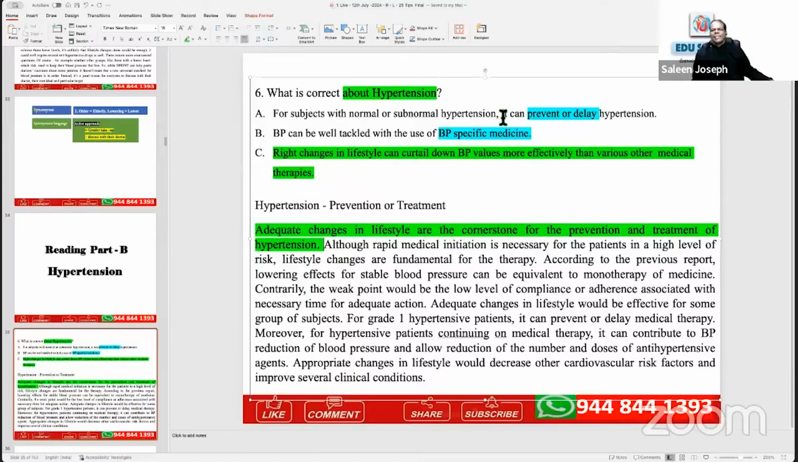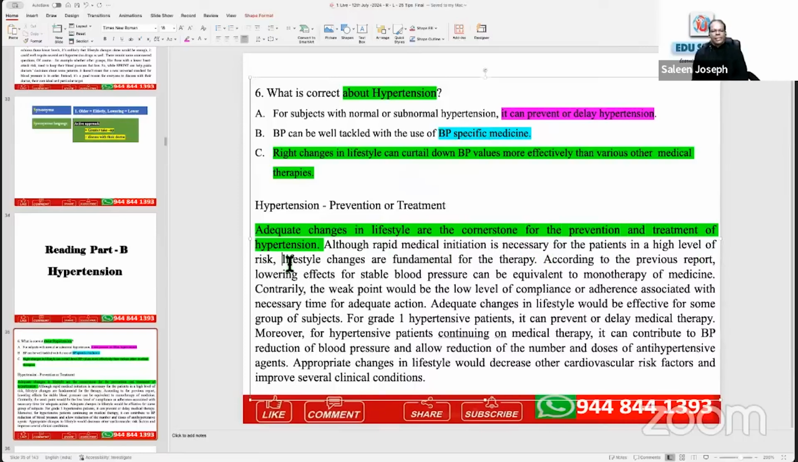First one, even otherwise, it is wrong. Why? It's speaking about hypertension, and the first option has a grammatical mistake. I don't want to speak about that option now. That's an entirely different strategy. Second one is medicine. Third one is lifestyle. So the first sentence itself says adequate changes in lifestyle are the cornerstone for the prevention and treatment of hypertension. That is the topic sentence, which means changes in lifestyle. Just keep reading.